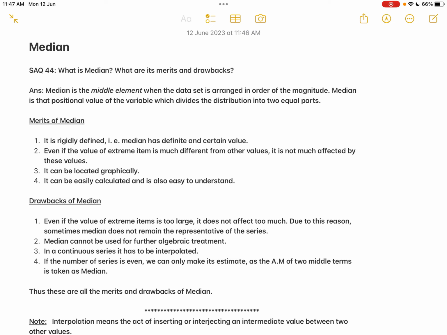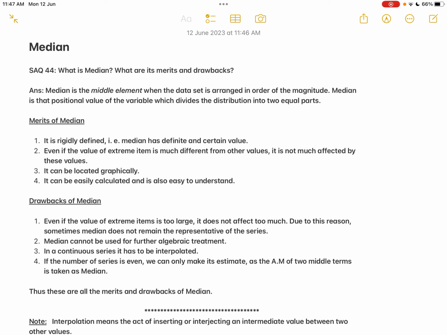In this class, we will check out the next 5 marks question. What is median? What are its merits and drawbacks? Now, median is one of the positional averages. So, answer: median is the middle element when the data set is arranged in order of the magnitude. Median is that positional value of the variable which divides the distribution into equal parts.